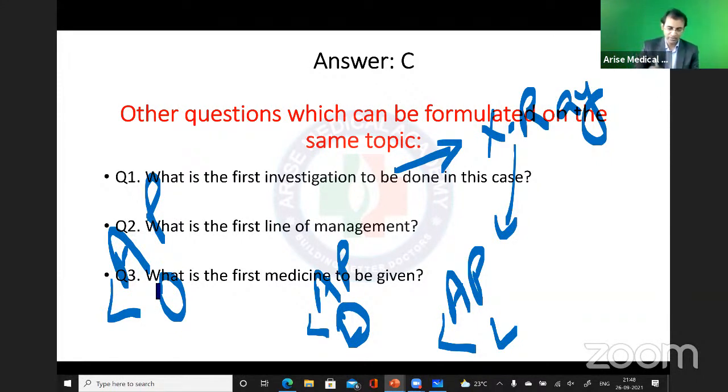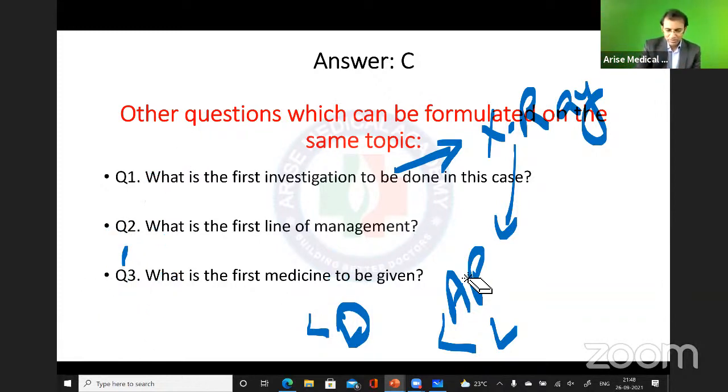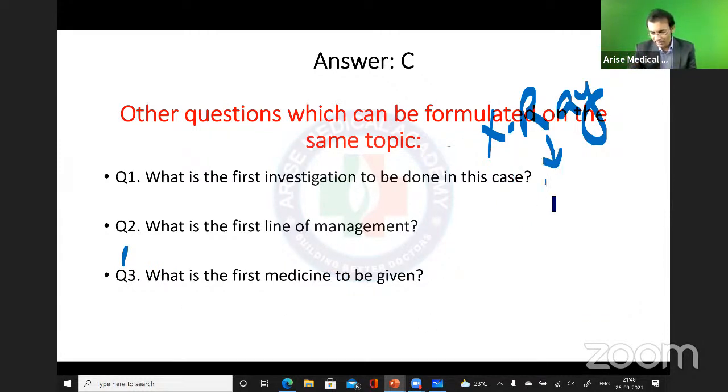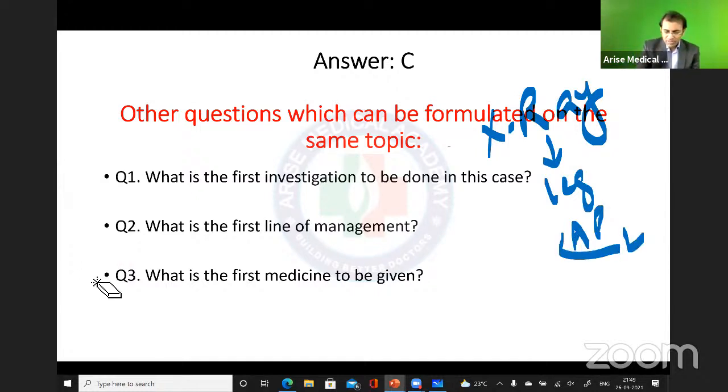Okay, chalo, fine. So the first investigation to be done is what? X-ray of leg, AP lateral view. Okay, fine. After that, what is the first line of management? Can you tell me, second question, what is the first line of management in this case?